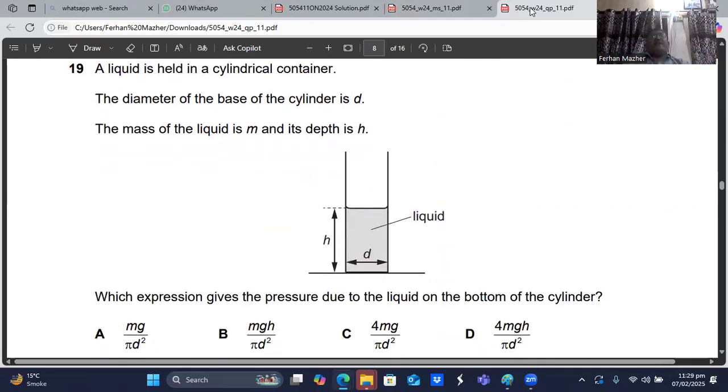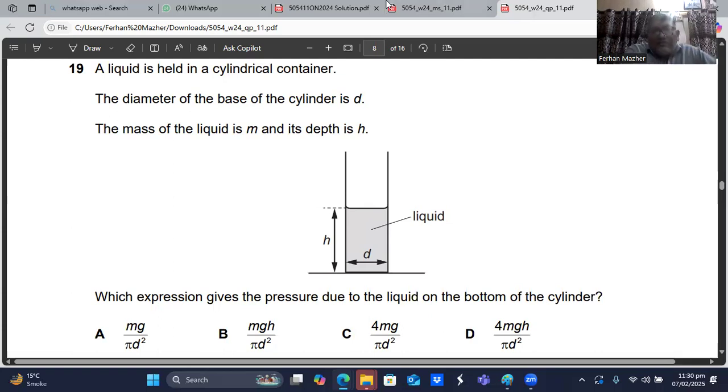Here we have a liquid held in a cylindrical container. The diameter of the base of the cylinder is D. The mass of the liquid is M and its depth is H. Which expression gives the pressure due to the liquid on the bottom of the cylinder? You know the pressure of a liquid is ρgh, where ρ is the density, g is the gravitational field strength, and h is the height of the liquid column above the point of observation.